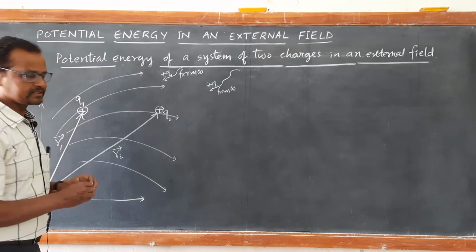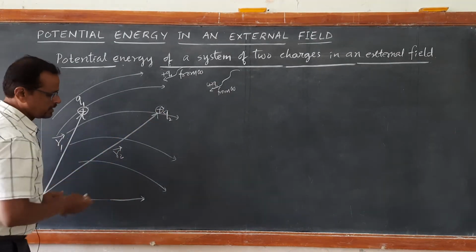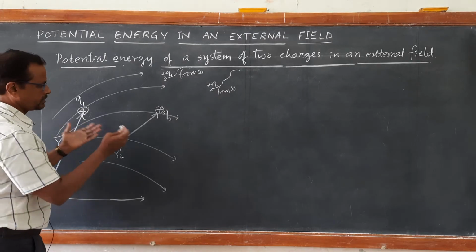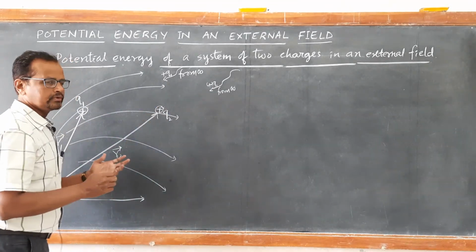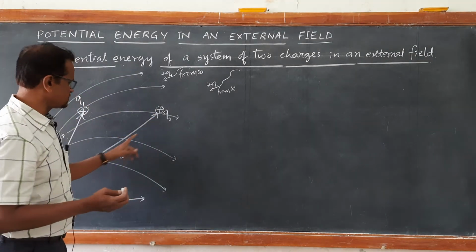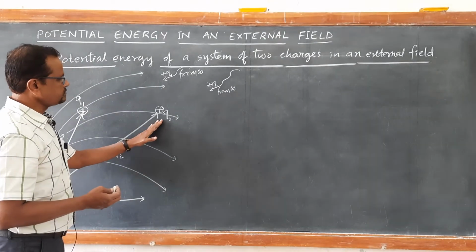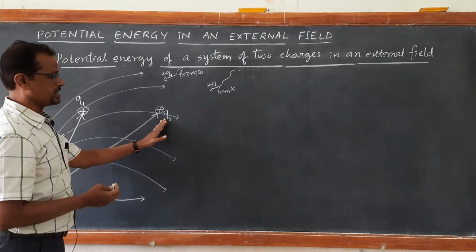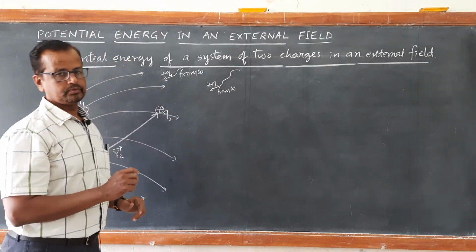So, there are two interactions. One is the interaction due to the already existing electric field of potential, say VR2 at this position. Let us say the potential at this point for Q2 is VR2, because it is at position vector R2. Then work needed to be done in bringing this charge Q2 from infinity to this position becomes VR2